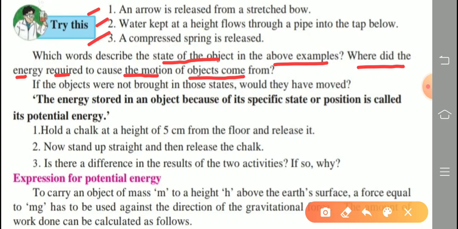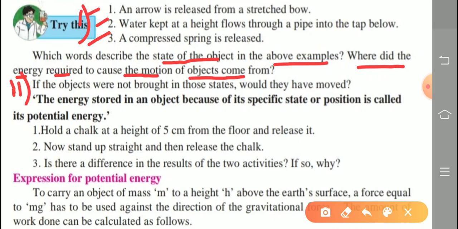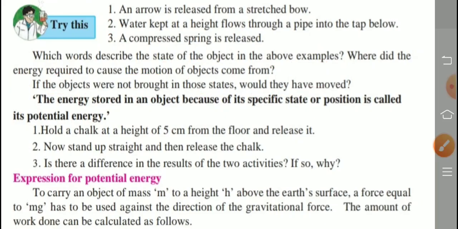One more question. This is the first question. Okay, first one. And the second question is given here, shown by Roman numeral: If the objects were not brought in those states, would they have moved? So we are confirming the answers of these two questions given here. Now see the answer.